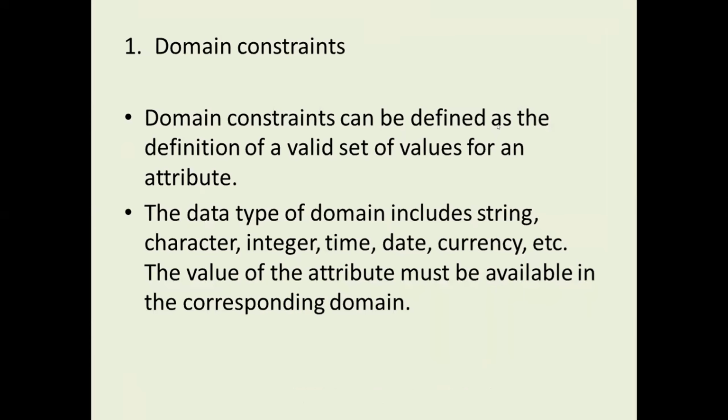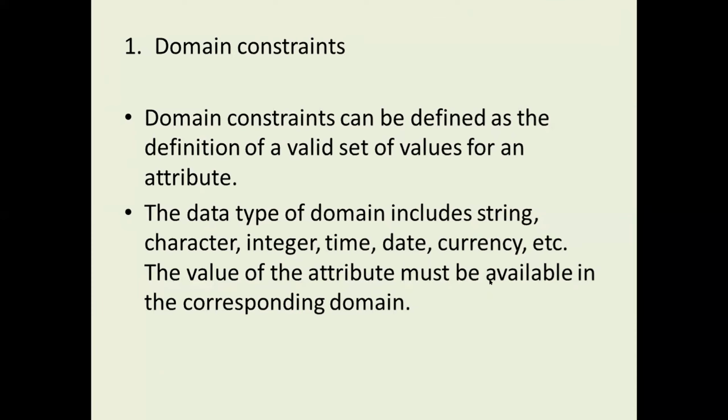Domain constraints can be defined as the definition of a valid set of values for an attribute. The data types of a domain include string, character, integer, time, date, currency, etc. The value of the attribute must be available in the corresponding domain. So that means here we are specifying some particular value.